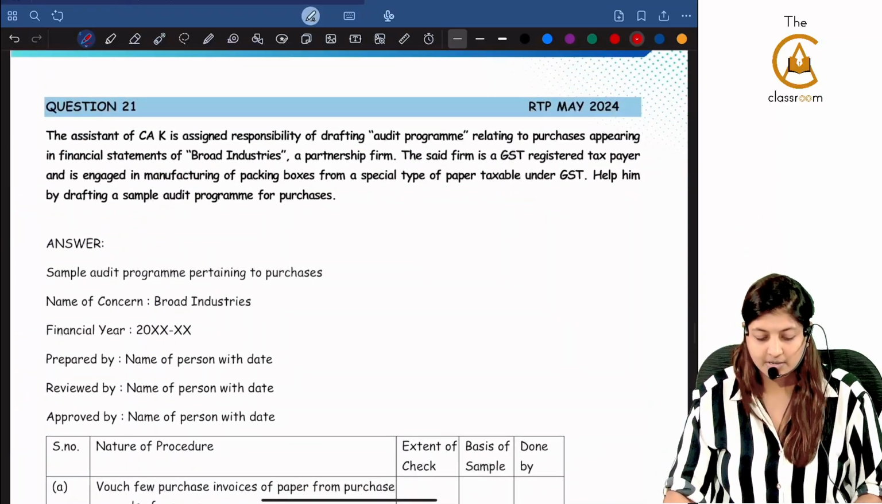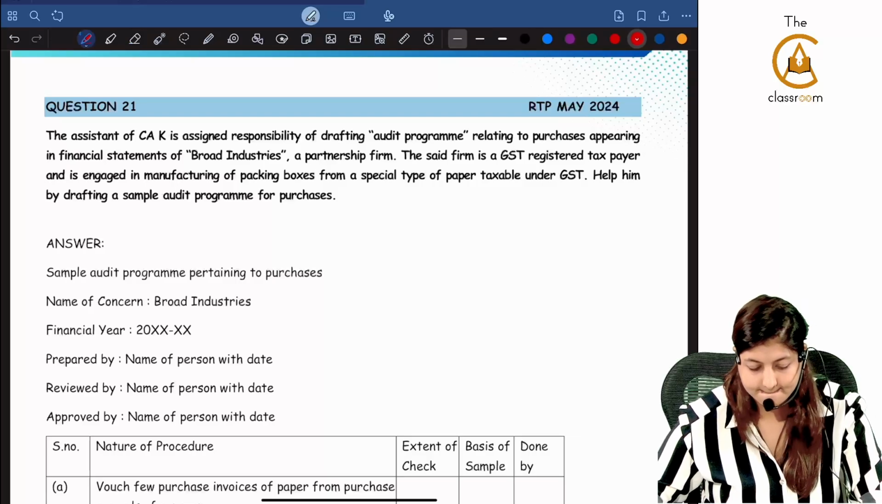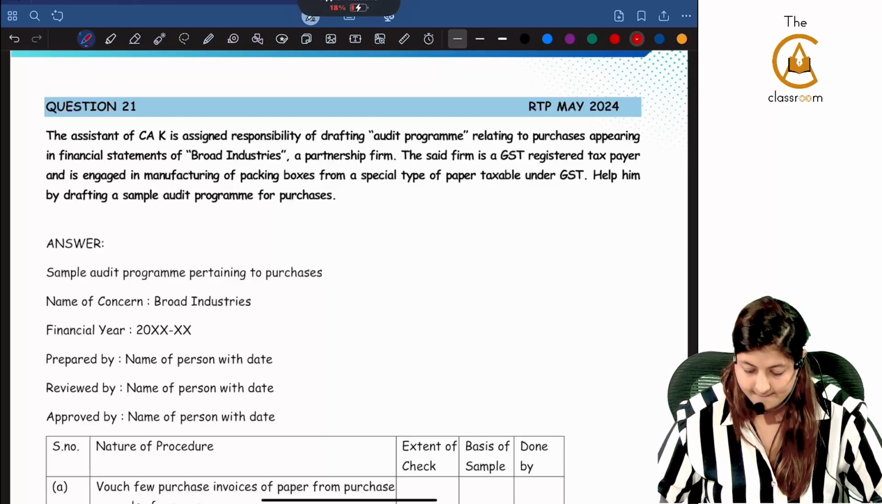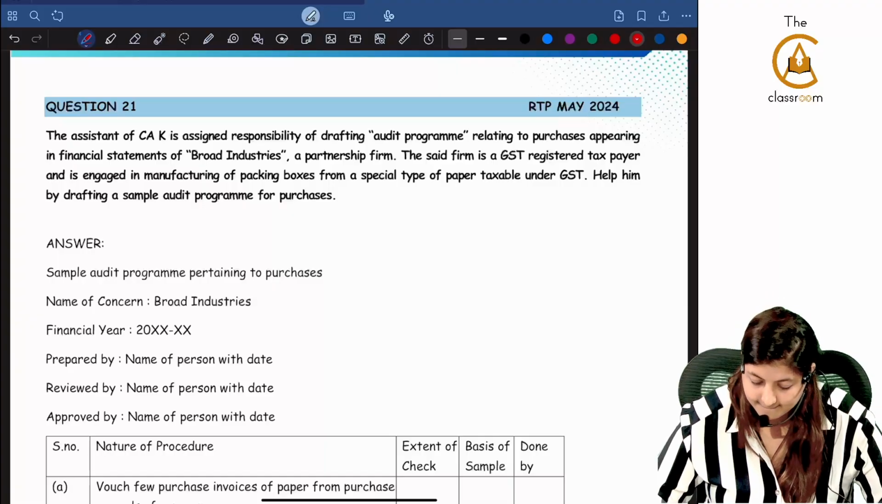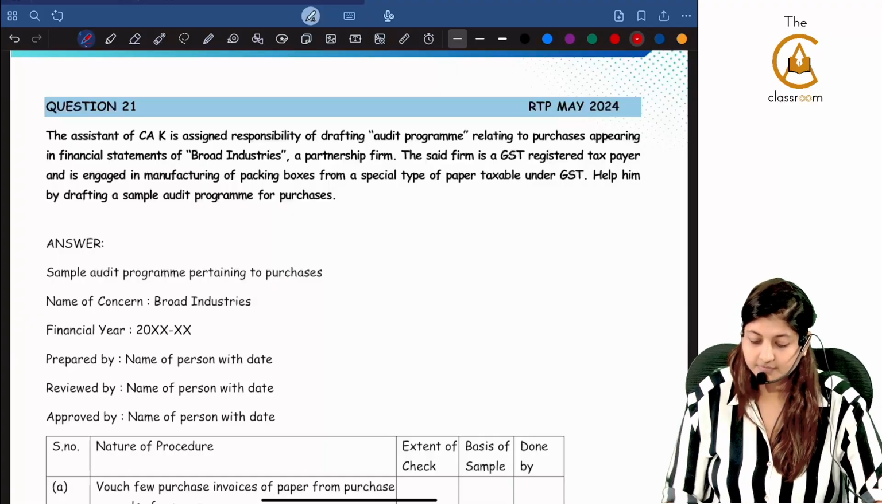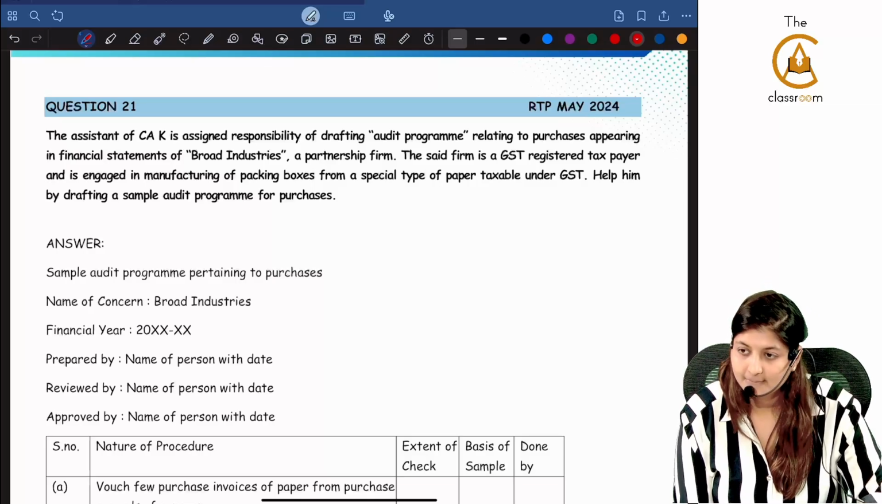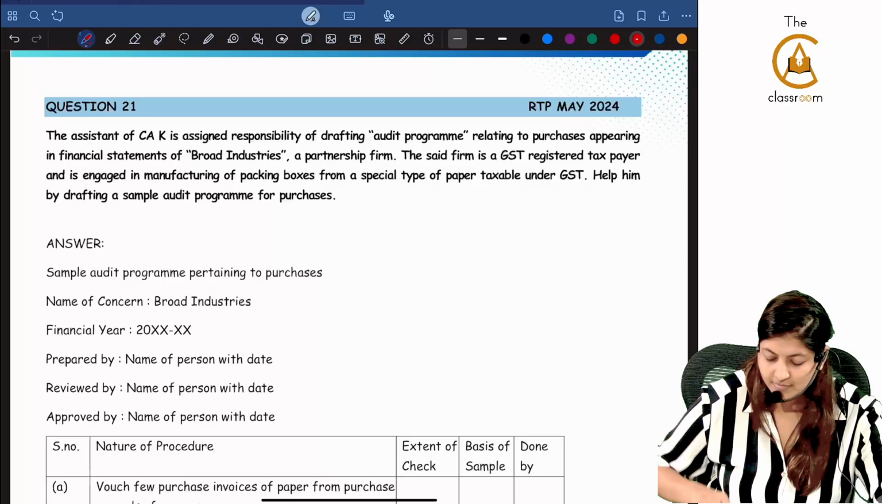Question number 21. The assistant of CAK is assigned responsibility of drafting audit program relating to purchases appearing in financial statements of Broad Industries, a partnership firm. The said firm is a GST registered taxpayer and is engaged in the manufacturing of packing boxes from a special type of paper taxable under GST. Help him by drafting a sample audit program for purchases.